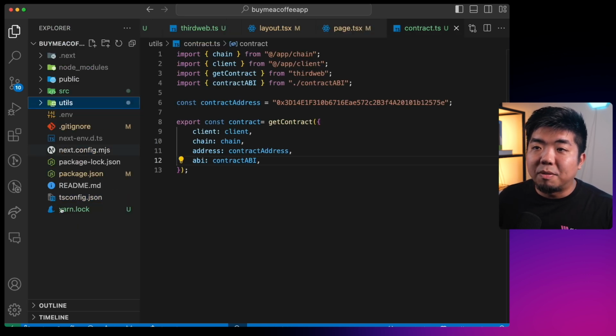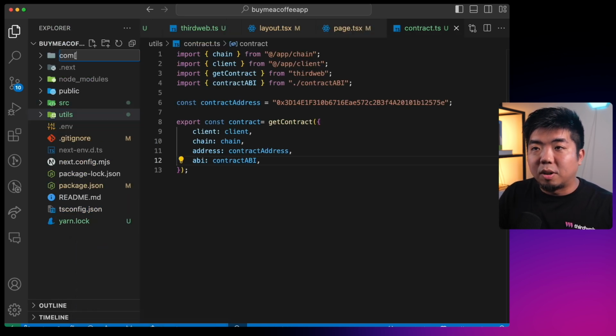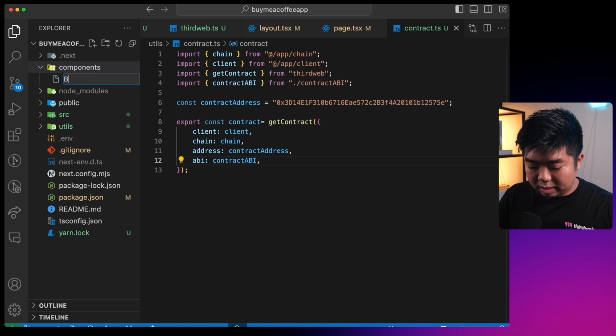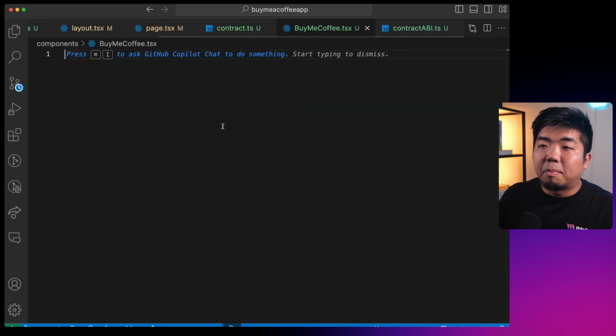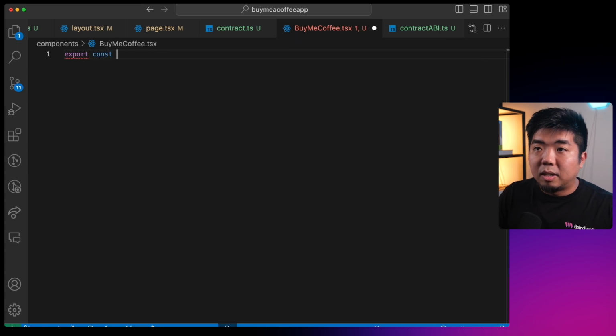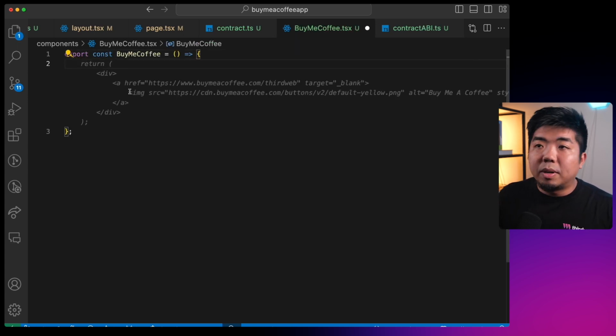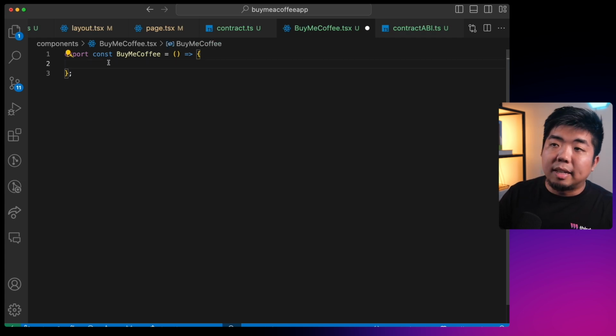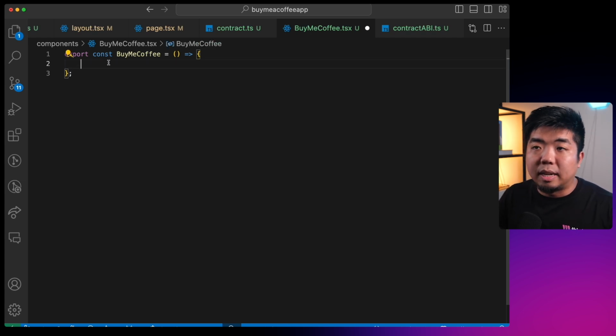We can start building out the components of our application. So I'm going to come back to my files. We're going to create a new folder here, and we're going to call this folder our components folder. And in there, we're going to create a new file, and I'm going to call this buymeacoffee.tsx. And we're going to create the Buy Me a Coffee component here. So we're going to export our Buy Me a Coffee here. What we want to do in this component is we only want to show this component if we know that there is a wallet connected to our application. And we can do this by using the useActiveAccount hook from the Connect SDK.